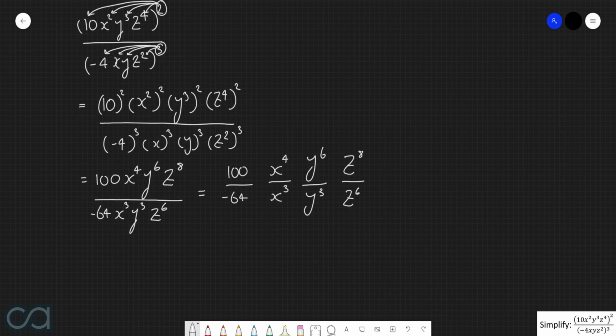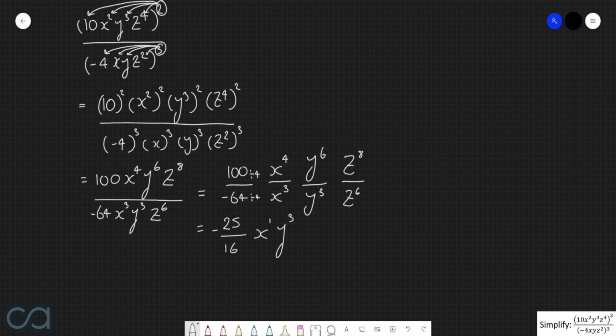Now, 100 over negative 64, by dividing both the numerator and the denominator by 4, we end up with negative 25 over 16. x to the power of 4 over x to the power of 3: here we're going to subtract the powers, so we're going to have x to the power of 1. Similarly with the y's, we're going to have y to the power of 6 take 3, which is y to the power of 3.